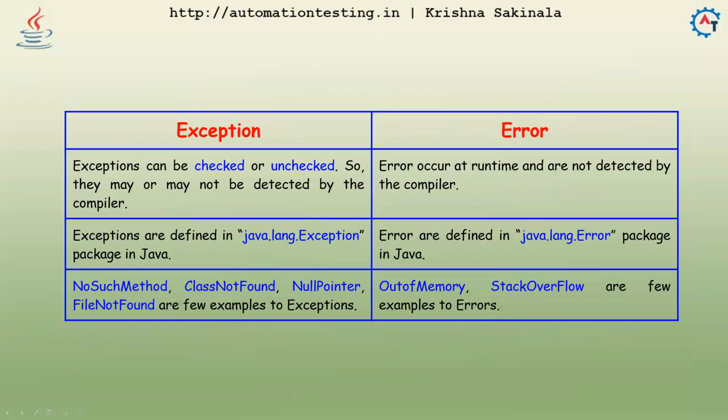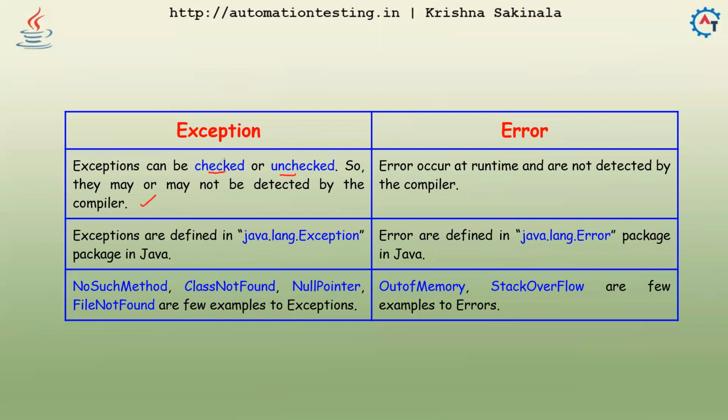So we have a few more points. When you talk about exceptions, they can be checked or unchecked, so they may or may not be detected by the compiler. It depends upon the compiler, whether it is checked or unchecked, which we'll discuss.